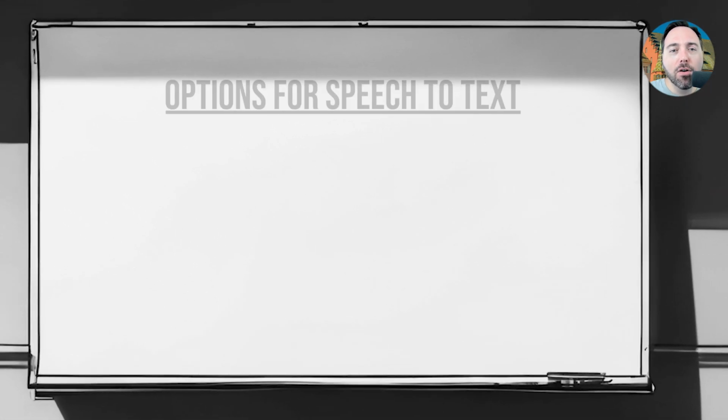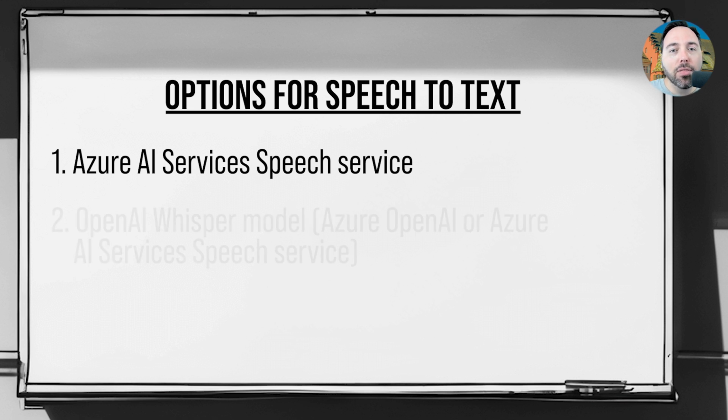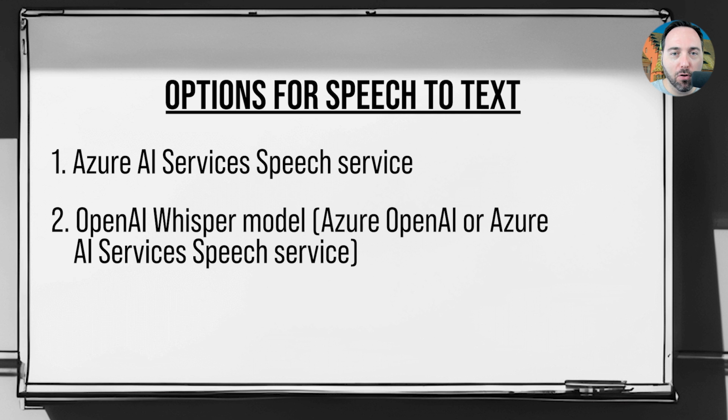Microsoft has two models in play for speech analysis. First, there is Azure AI Speech, which was previously known as Azure Cognitive Services Speech. This is a bit older and more established, and it drives the technology behind live captions for Microsoft Teams. The second model is the Whisper model, part of OpenAI. Technically, I should say that Whisper is available both in Azure OpenAI and Azure AI Speech, so things get a bit confusing in this space.